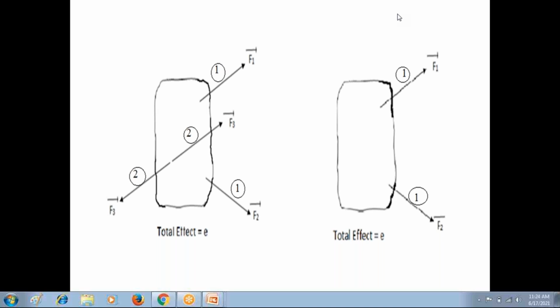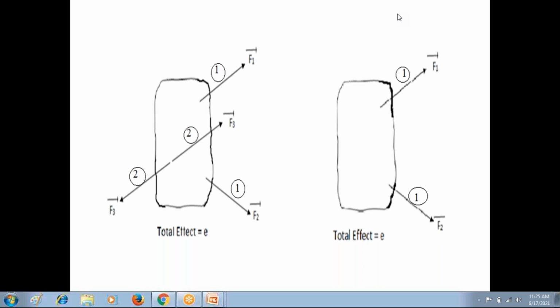Please always keep in mind the principle of superposition is applicable only when the force system is in equilibrium condition. That is the main point in the principle of superposition. If the force system is in equilibrium condition, the effect of that force system on the rigid body is zero. So the principle of superposition states that if the force system is in equilibrium condition, if we apply that force system on the rigid body, there is no change in the effect on the rigid body, because the force system is in equilibrium condition. So the effect of that force system on the rigid body is zero.